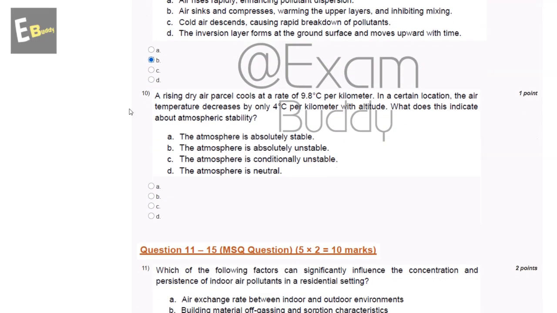Now the 10th question is, a rising dry air parcel cools at a rate of 9.8 degrees Celsius per kilometer. In a certain location, the air temperature decreased by only 4 degrees Celsius per kilometer with altitude. What does this indicate about atmospheric stability? So these are the options: the atmosphere is absolutely stable, the atmosphere is absolutely unstable, the atmosphere is conditionally unstable, the atmosphere is neutral. So the answer to the 10th question is A, the atmosphere is absolutely stable.